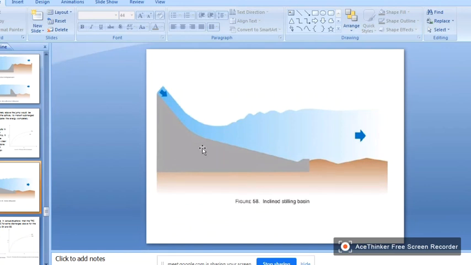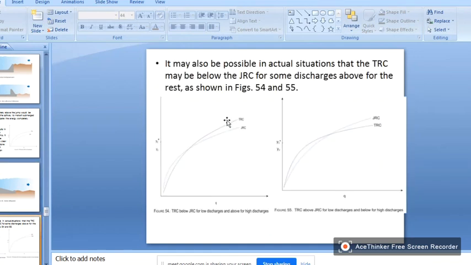So here an inclined apron is provided, so that it is raised. So therefore the jump will be created in the spillway just before the sill. So this is the one case example.